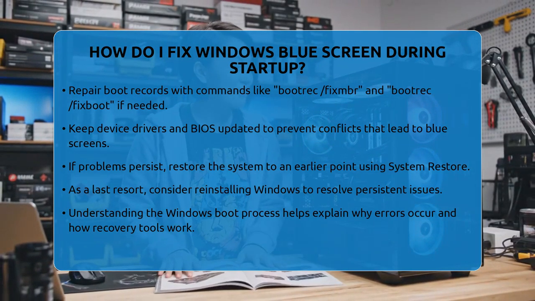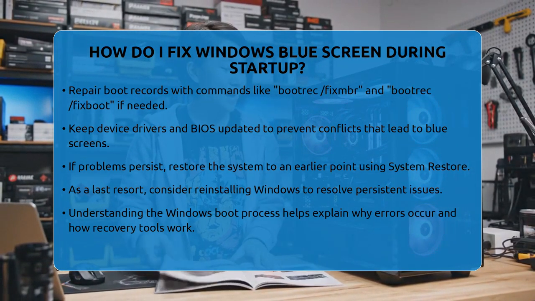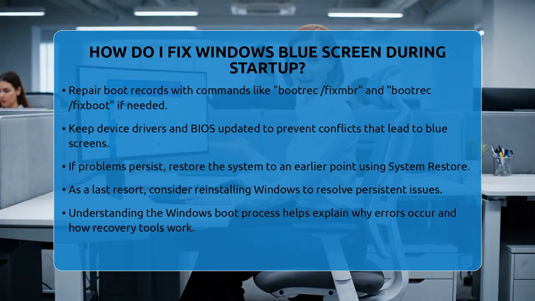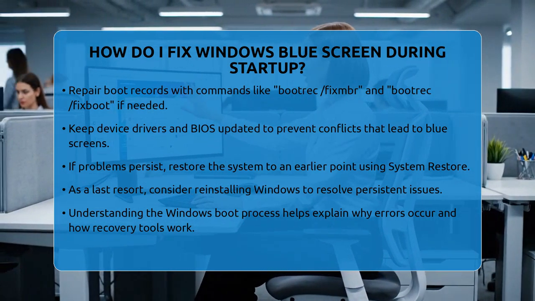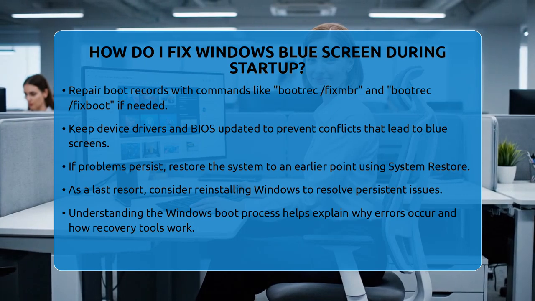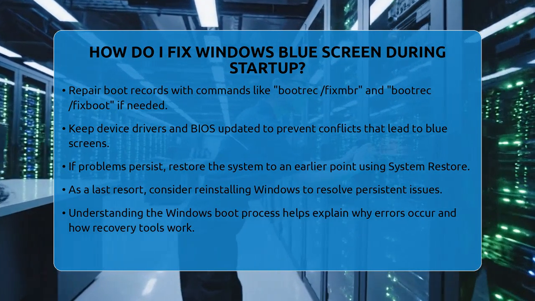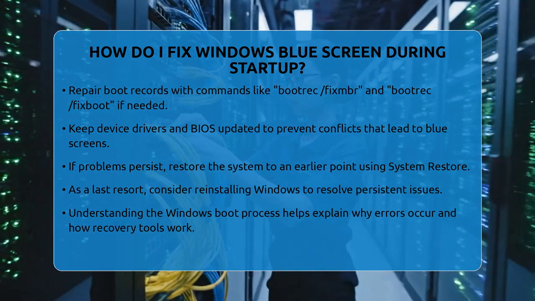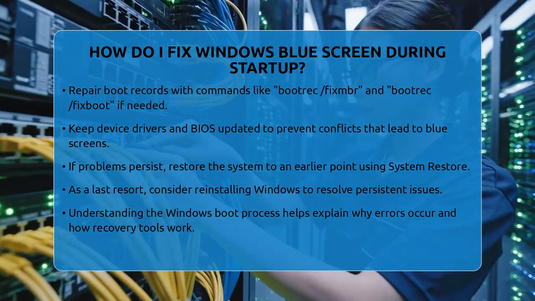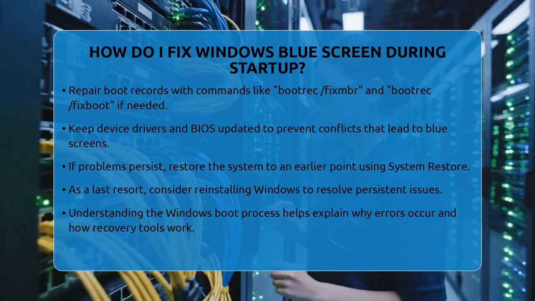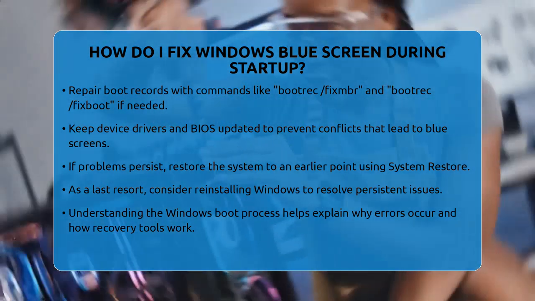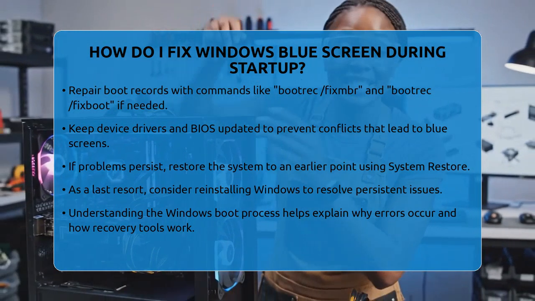In summary, fixing a Windows blue screen during startup involves forcing automatic repair, booting into safe mode, uninstalling recent updates, running system scans, checking hardware, repairing boot records, updating drivers, and possibly restoring or reinstalling Windows. Each step is designed to identify and fix the root cause, helping your system run smoothly again.